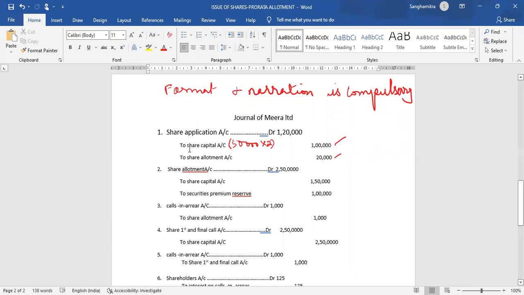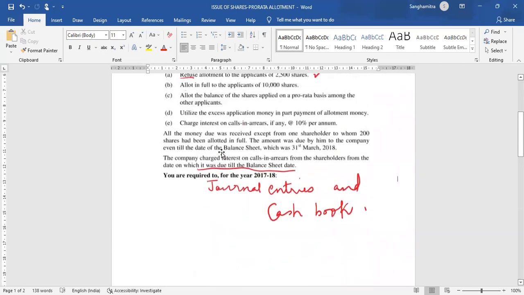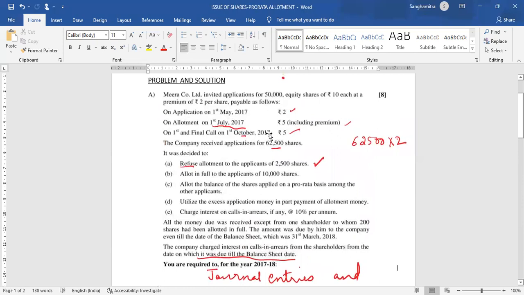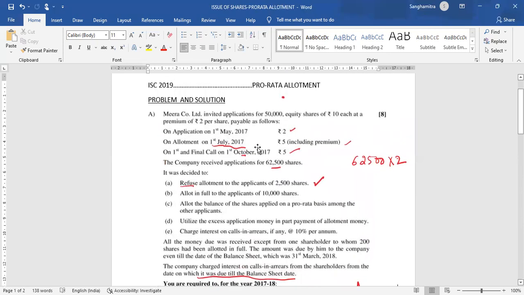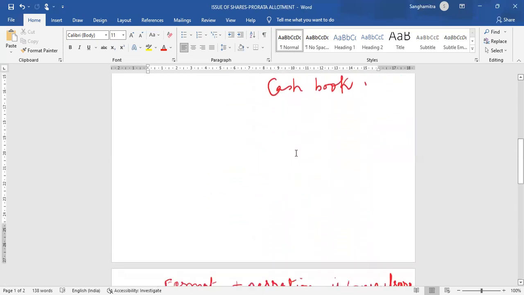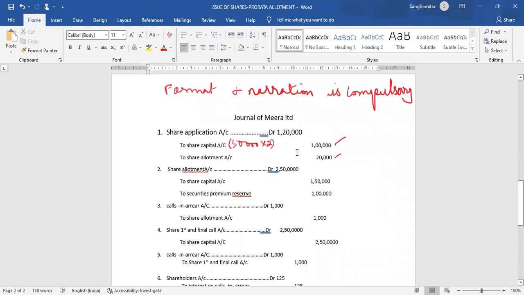So let us see how much the company is expecting on allotment. On allotment, on 50,000 shares, 5 rupees per share is being expected.